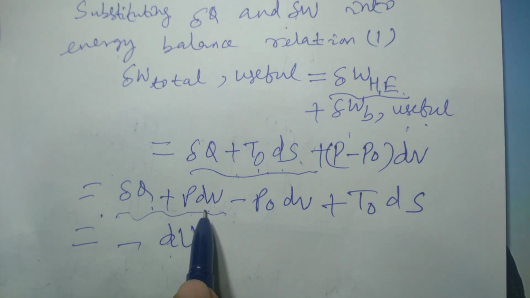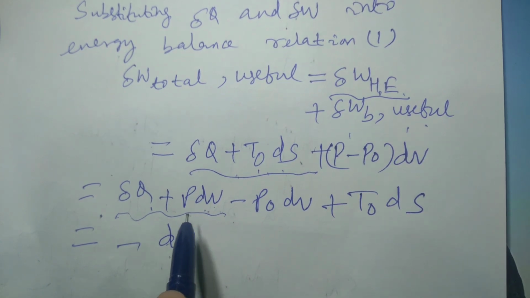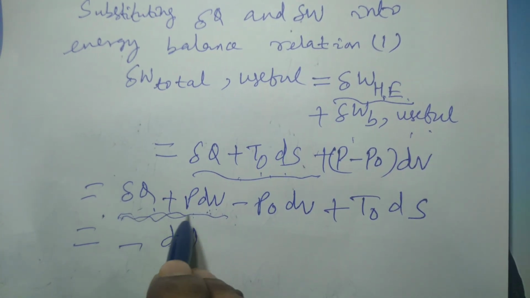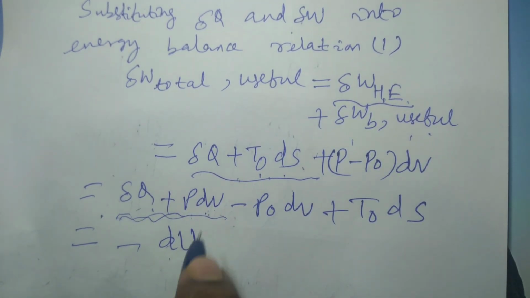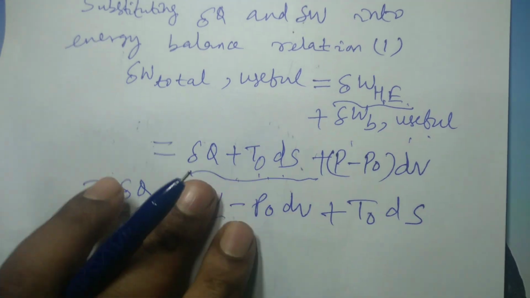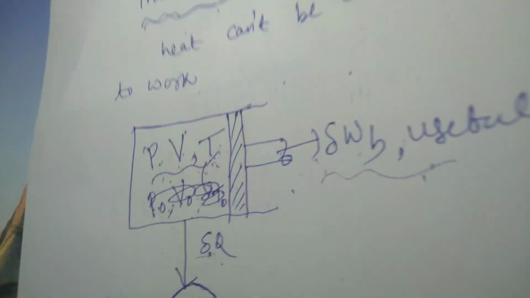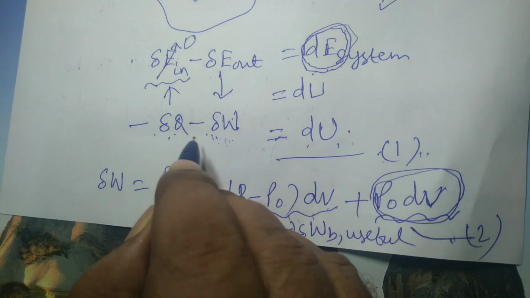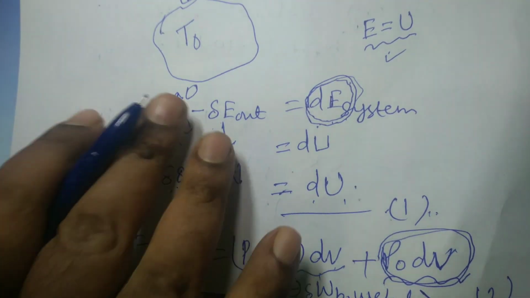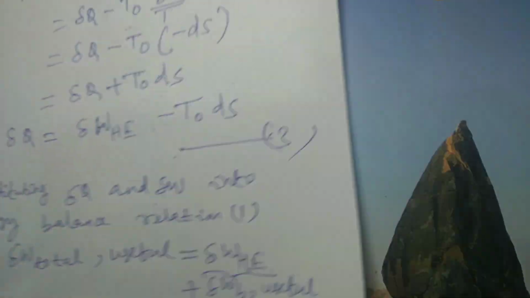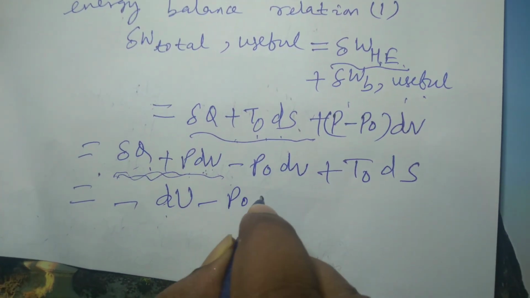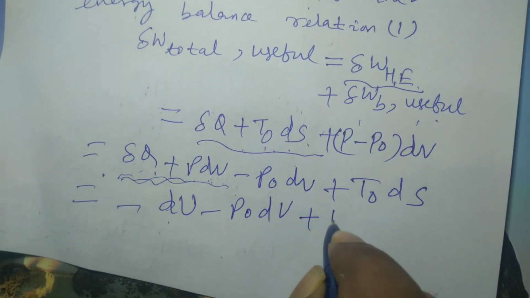So P dV is not the useful form of work. This is the boundary work or displacement work. So if you take delta Q plus P dV, it will be minus dU, because we have already taken dU here from the energy balance principle. dU is minus delta Q minus delta W, that means minus P dV. So from this, minus dU minus P0 dV plus T0